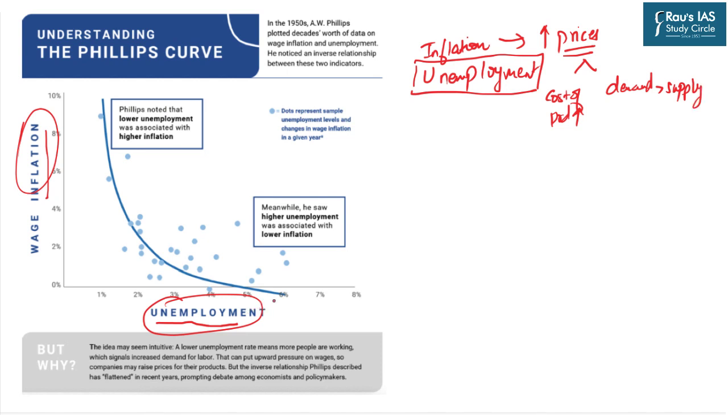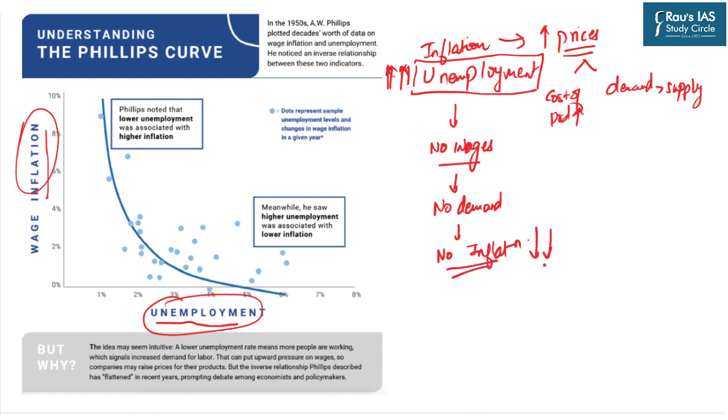When we are having a very high level of unemployment, that means the people are not employed. That means no wages. If there are no wages, that means there is no demand. And if there is no demand, that means there is no inflation. Hence, if there is high unemployment, there is no inflation or there is low inflation.